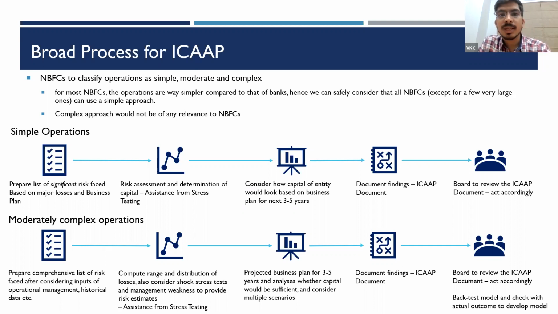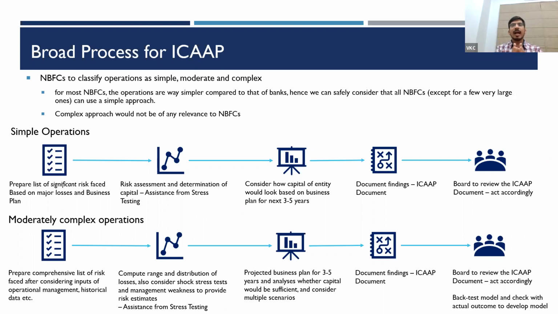Basically, if I'm going for a risk assessment, I would first need to know what all risks I have to assess. So I prepare a list. The very first approach in the ICAAP is to prepare a list of the risks that I face. Now, what risks should be covered under that list? If you have simpler operations, you go for significant risk. If you have a moderately complex operation, you prepare a comprehensive list. That is the foremost difference between the simple approach and the moderately complex approach under ICAAP.